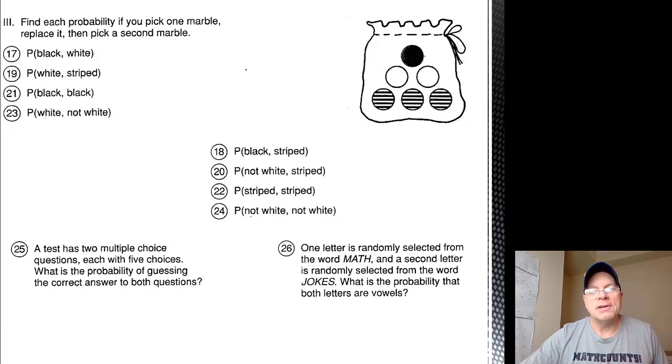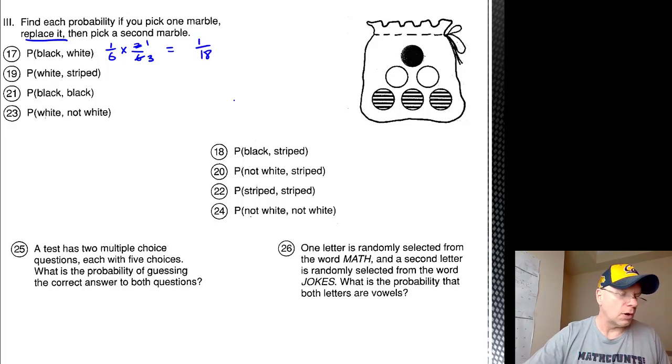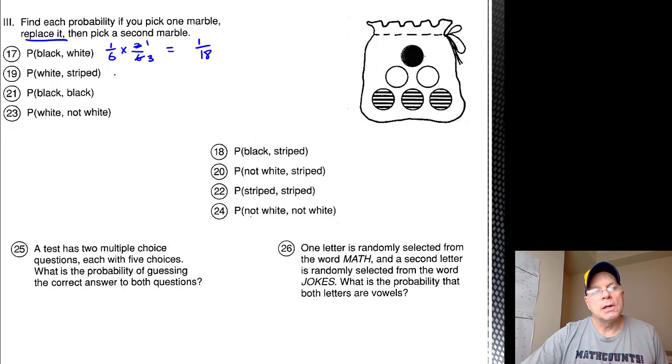All right, probability of picking a black marble is 1/6. We replace it, which makes these independent events, and then once it's replaced, back to this situation, the probability of picking a white marble is 2/6, aka 1/3. So the probability of picking a black marble, replacing it, mixing them up, and then picking a white marble is 1/18 overall probability. Probability of picking a white marble is 2/6, which we already determined is 1/3.